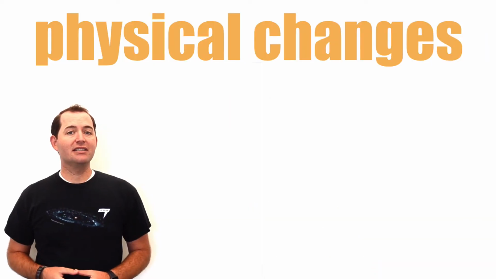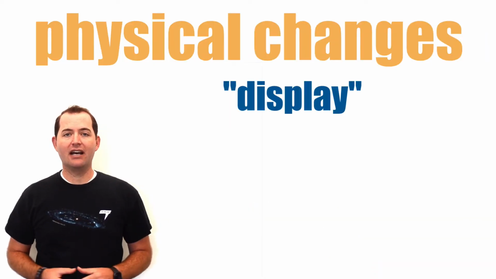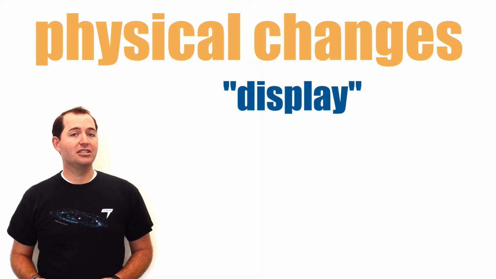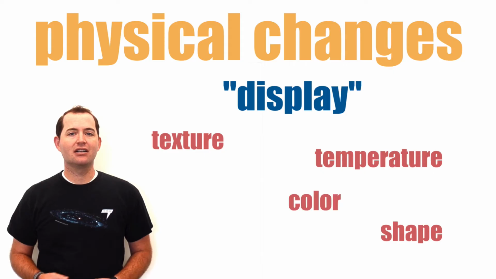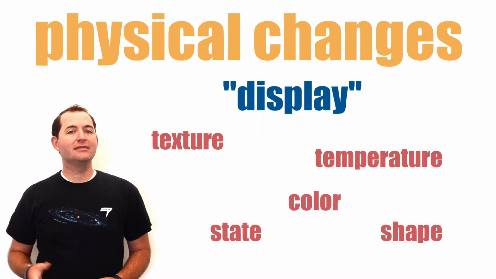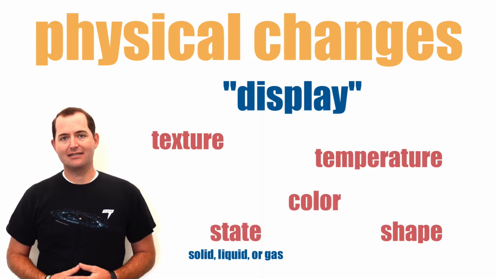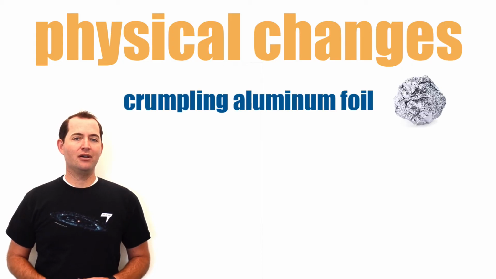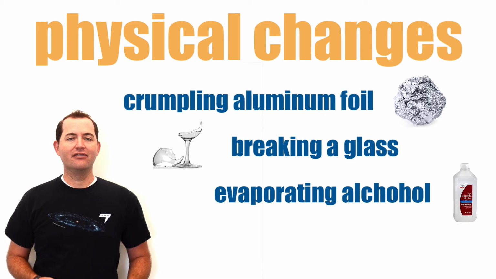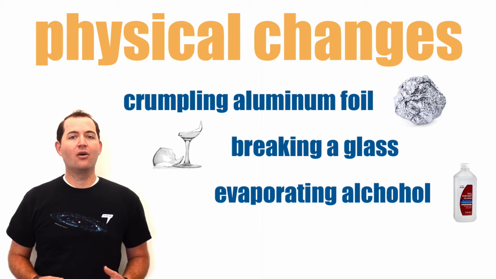Physical changes are limited to changes to the display of a substance. Some of these changes might include changes to the texture, shape, temperature, color, or state, such as between solid, liquid, and gas. Some examples of physical changes include crumpling aluminum foil, breaking a glass, evaporating rubbing alcohol, or melting an ice cube.